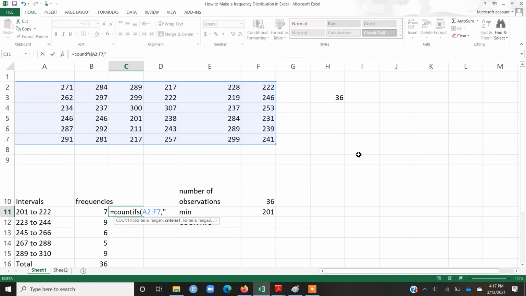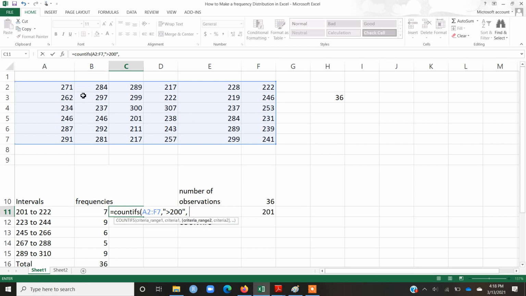So the first criteria is that these values should be greater than 200, right? Because the interval is starting from 201, I have said count the values which are greater than 200, but then we have the second criteria as well.